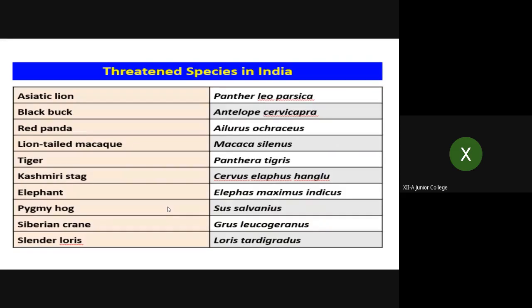Now, these are some of the species considered threatened species in India: Asiatic lion, black buck, red panda, lion-tailed macaque, tiger, Kashmiri stag, elephant, pygmy hawk, Siberian crane, slender loris. These are some examples of threatened species in India. So these all should be saved. You must know that the Asiatic lion is seen only in a particular area like Gujarat, and even the tiger is found in only a few states of India, isn't it? So these all should be saved.